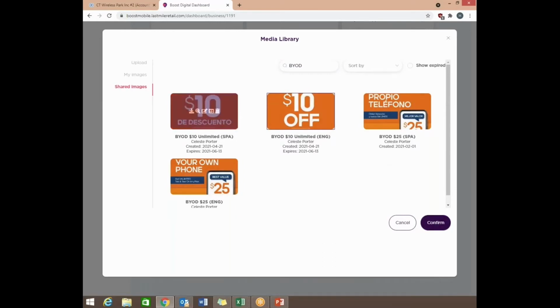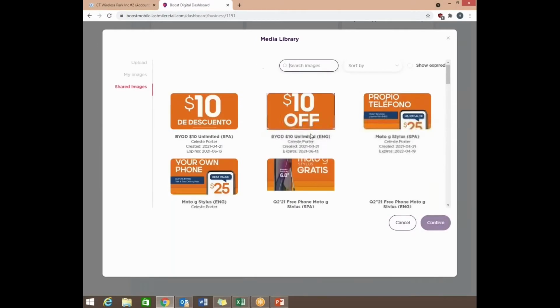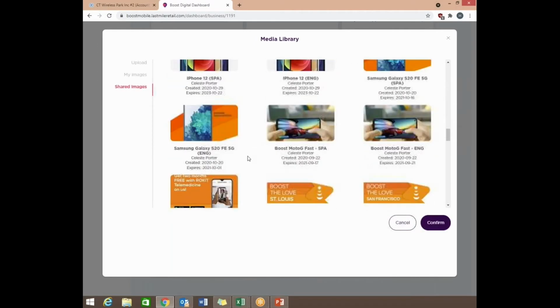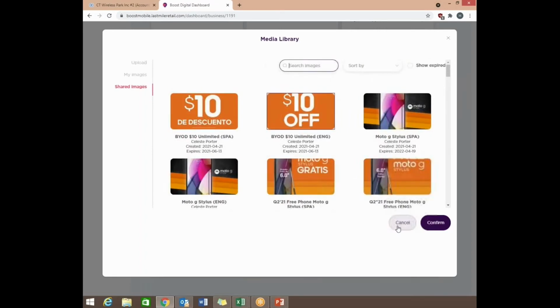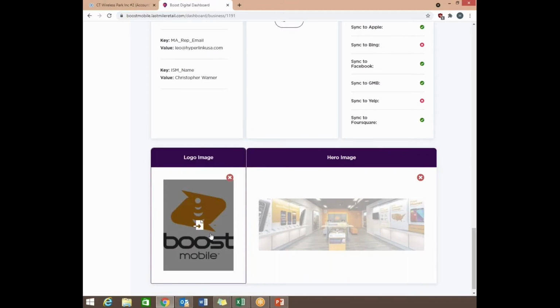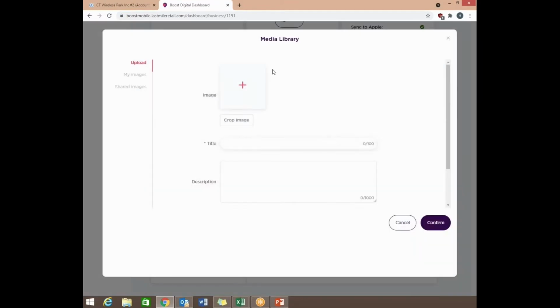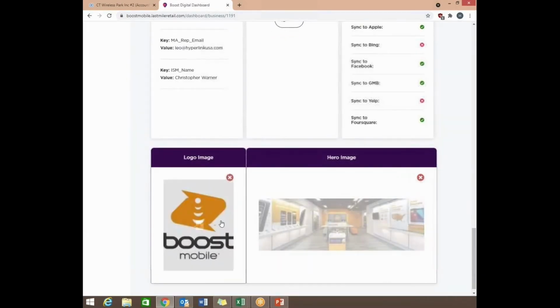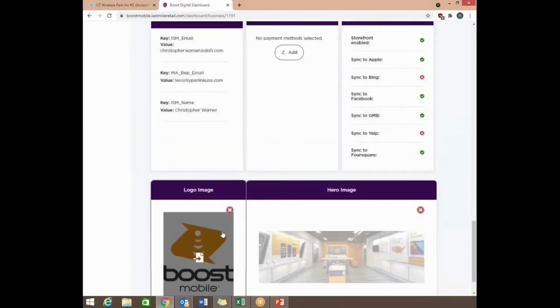And this also applies for any of the other promos that you see here. They have a whole bunch of different kinds, so you can go through here and look through them, whatever you feel is right for your store's cover image. The same thing applies for your logo. If you have a store logo, you can also change it by uploading your own, hitting confirm, and same thing for the shared images.